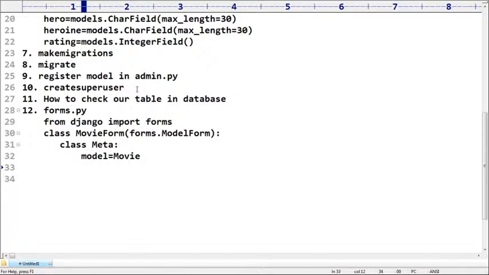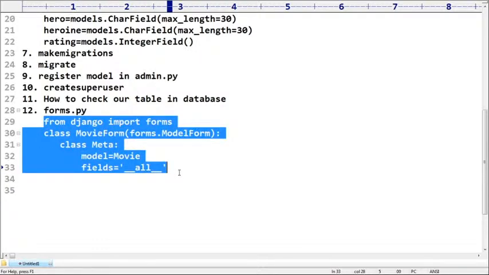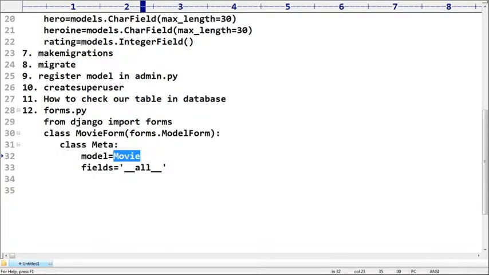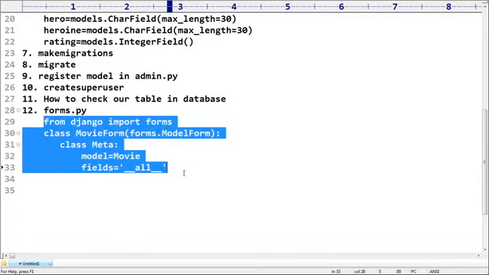Next, after that, what is the next one we have to take, sir? Can you please tell? Fields. Which fields do you require? My requirement is __all__, like this. That's all. Now the corresponding form is ready based on your model. Even if this Movie model contains 20 fields, all 20 fields will automatically come to this form. So writing model based forms is very easy and convenient for the programmer. Remember that. Any doubt?